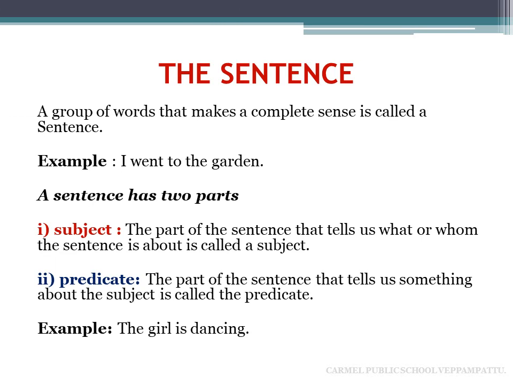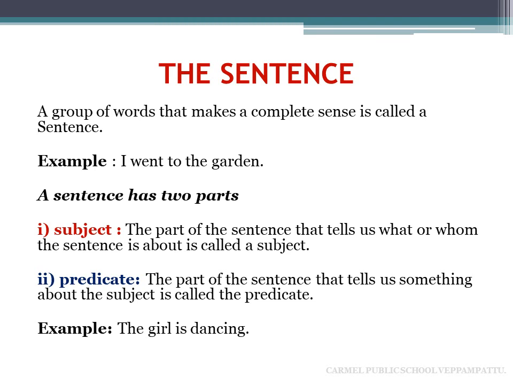A sentence has two parts, subject and predicate. The part of the sentence that tells us what or whom the sentence is about is called the subject. The part of the sentence that tells us something about the subject is called the predicate.